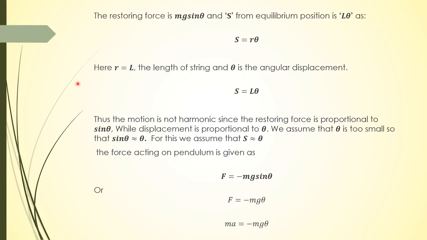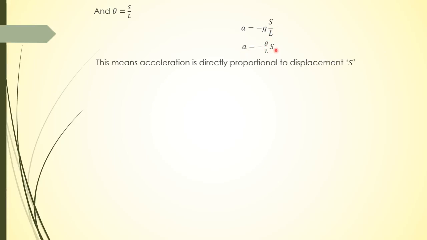This m and this m cancel, and theta is equal to S upon L. So a is equal to minus g into S upon L, or we can write it as a is equal to minus g upon L into S. Here g is the acceleration due to gravity, and it varies with height and depth. For a particular place it is constant, and the length of the string is constant, so g upon L is constant. We can say that acceleration is directly proportional to displacement S, which is the condition for simple harmonic motion.